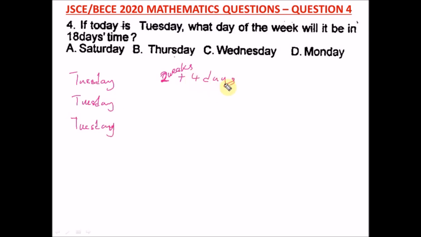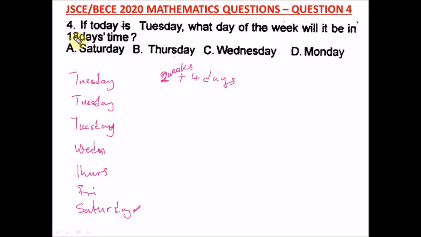Then for us to get the 4 days, we'll now count from Tuesday. We have Wednesday, Thursday, Friday. Then the final day we have what? Saturday. So these are answers. So Saturday. If today is Tuesday, what day of the week will it be in 18 days time?